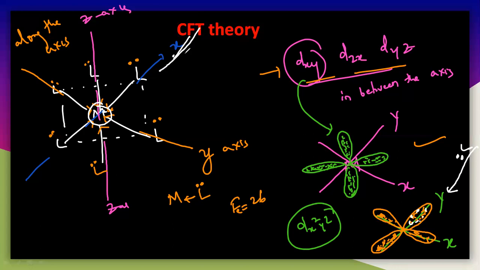The ligand is coming like this, and there is an orbital which is dx square minus y square. The shape will be like this. The ligand's electrons will be like this. The ligand is also coming in this way.